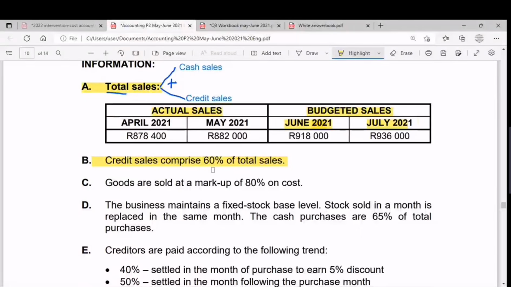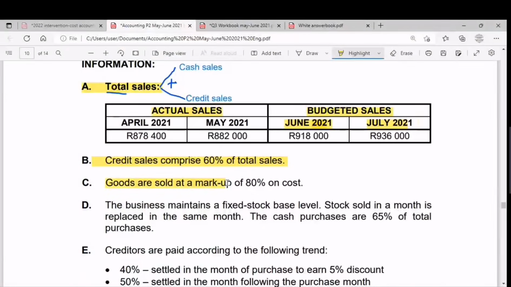So kwi-creditors payment schedule into ekumele siyithole ama-purchases esiwenze on credit. So i-focus yethu ayizukugxila kuma-sales because sifuna ama-purchases because ama-creditors siwakhokhela if isabe sayokwenza ama-purchases on credit then bese siyawakhokhela ngokwe-policy esinayo yokukhokha.